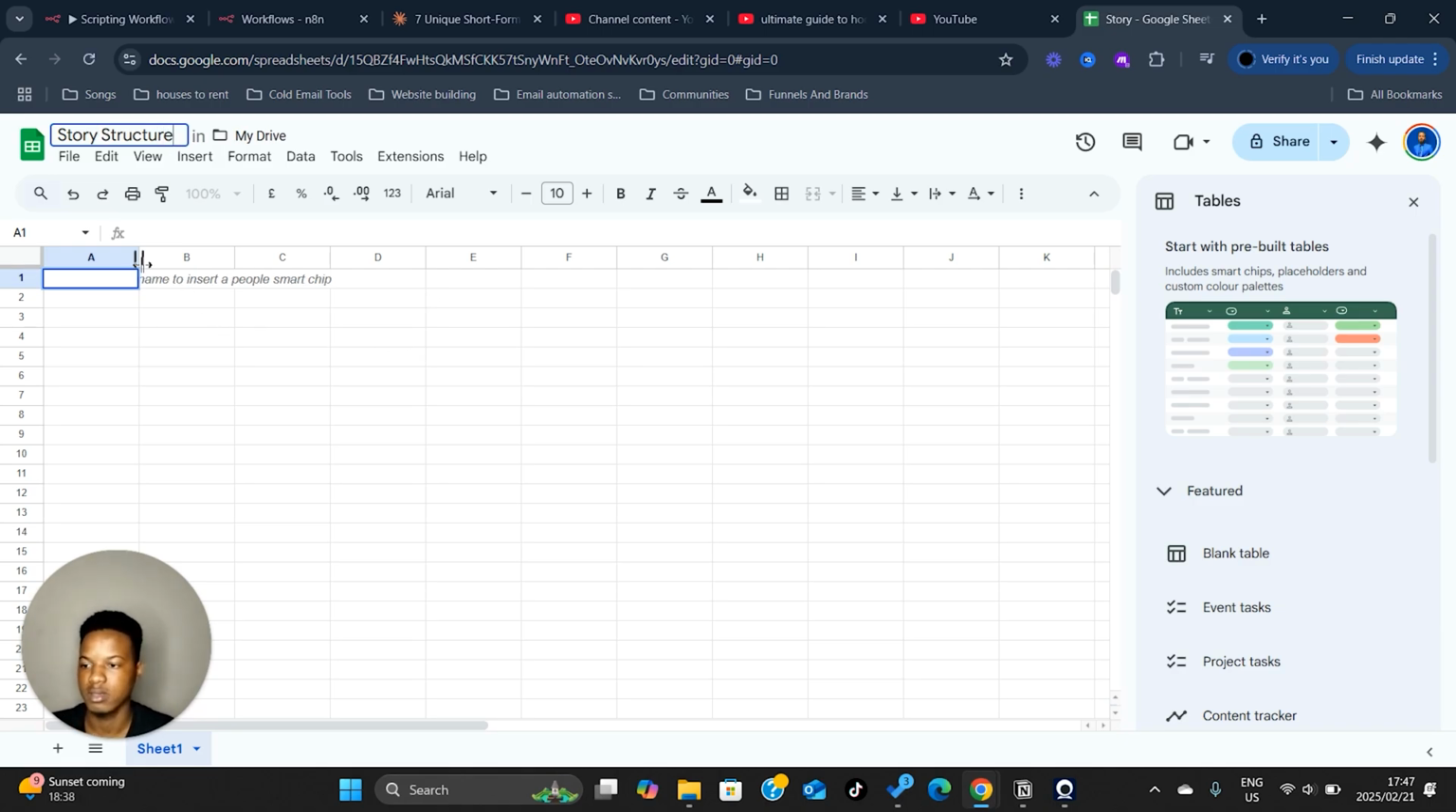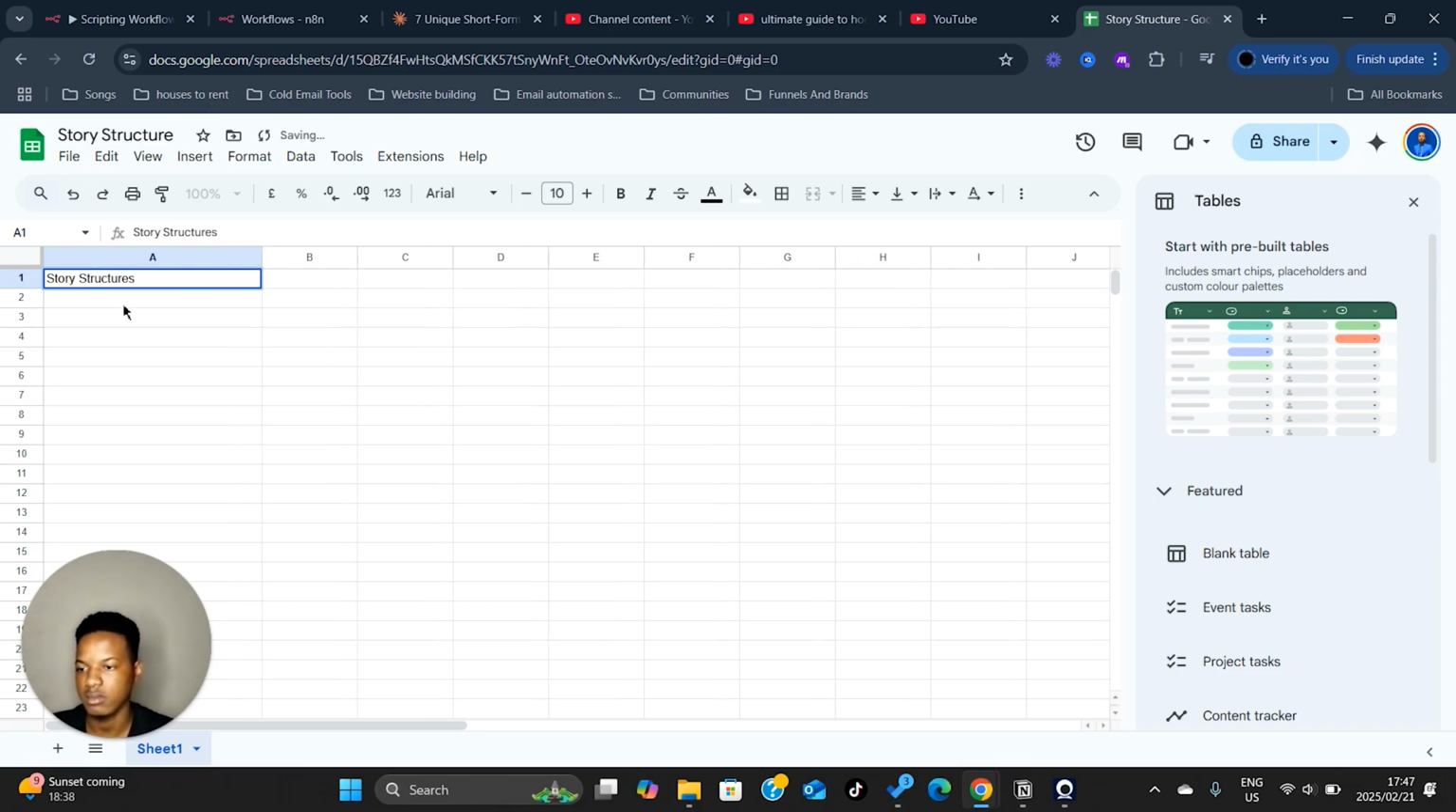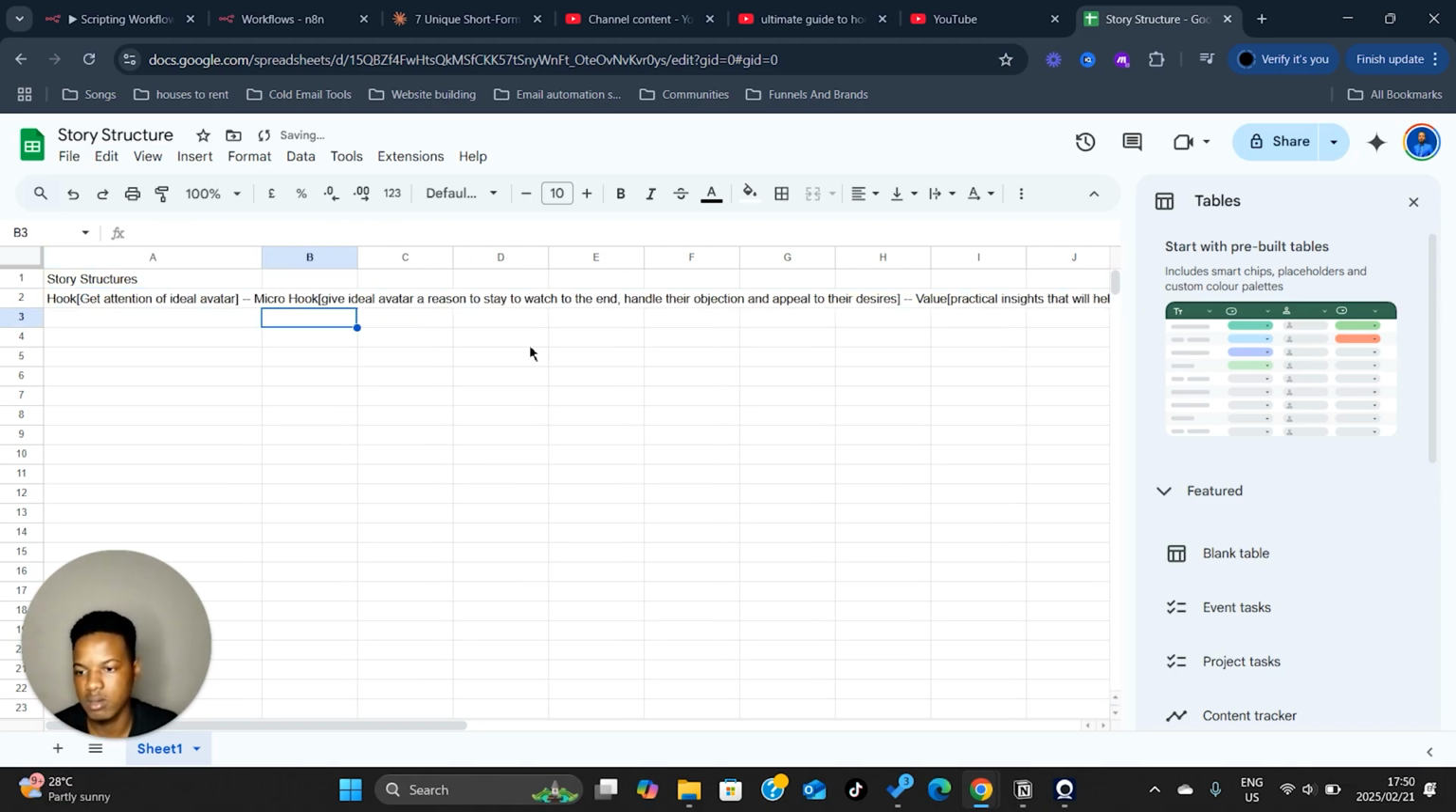Structure. Boom. And then you're going to extend column A. You're going to say stories. Structure. Yep, and then you're just going to type this in quickly. That's basically what you're going to type in.